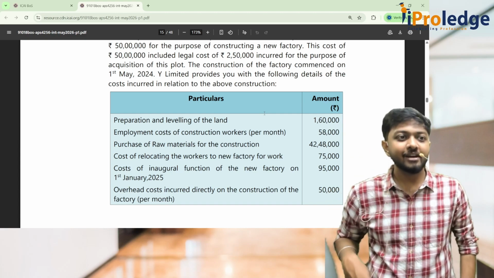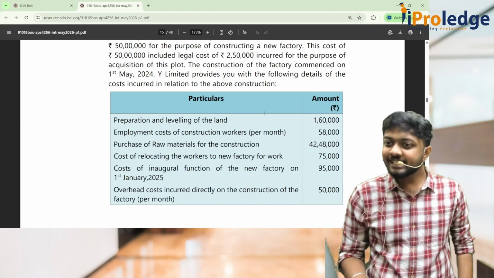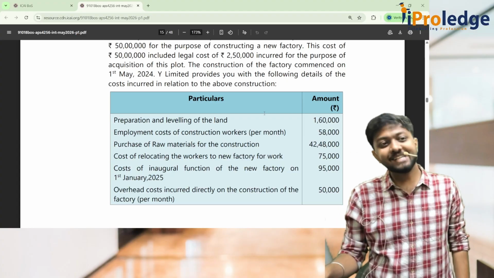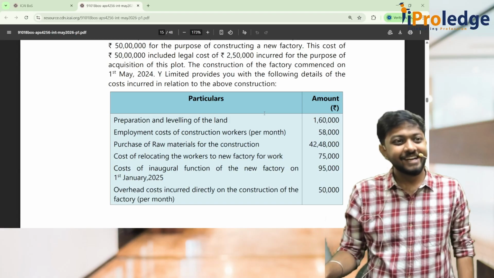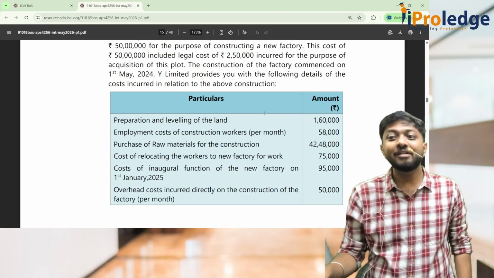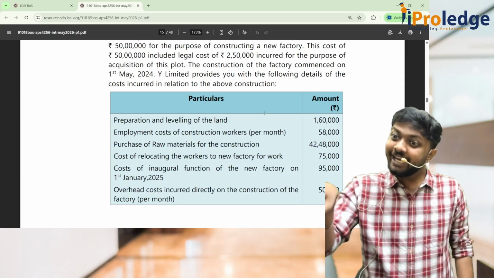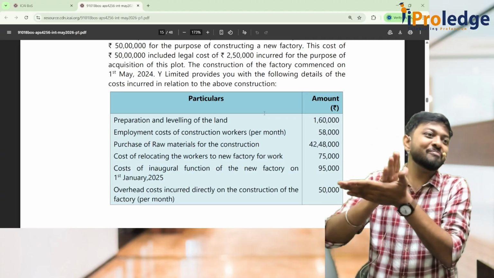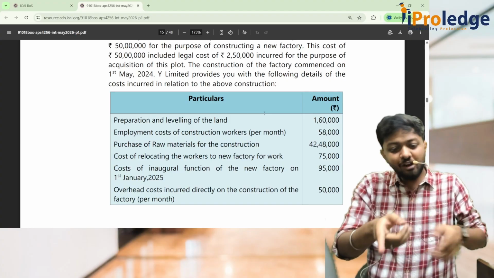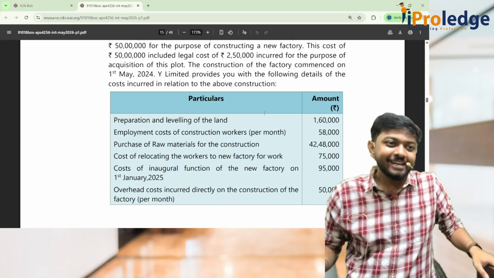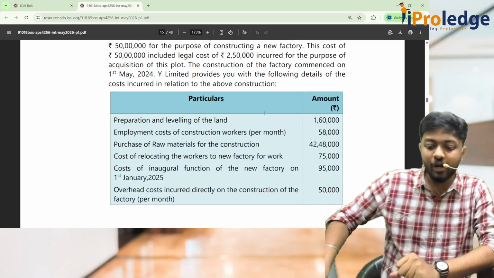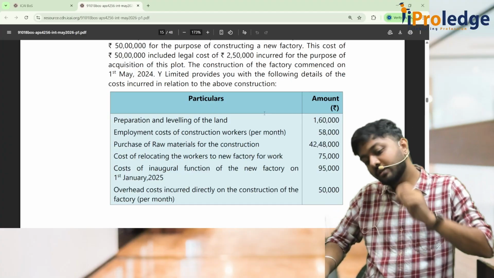Will we add or not add? Do you remember our discussion on Wonderla, right, Sudeep? What did we discuss that time? We cannot add it. Why? Because by that time the asset is already ready to use. I can capitalize only those costs until the asset becomes ready to use. So the inaugural function agak munchene the asset is ready to use. So cost of inaugural function cannot be added. You cannot add it. Next.